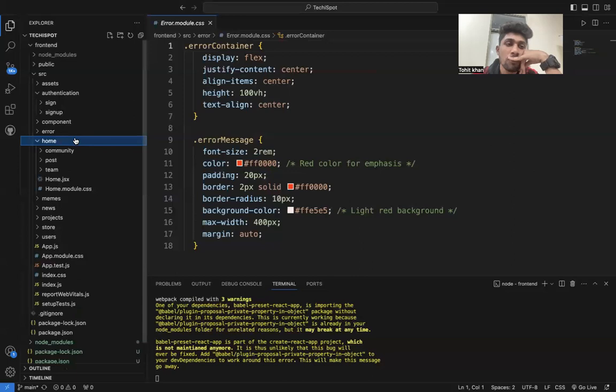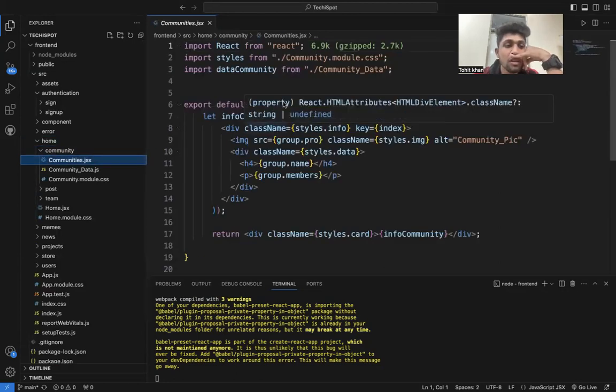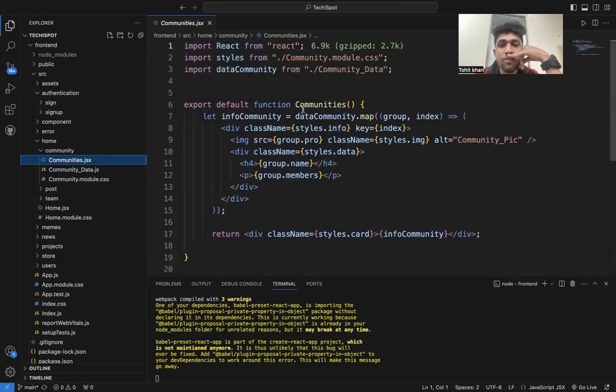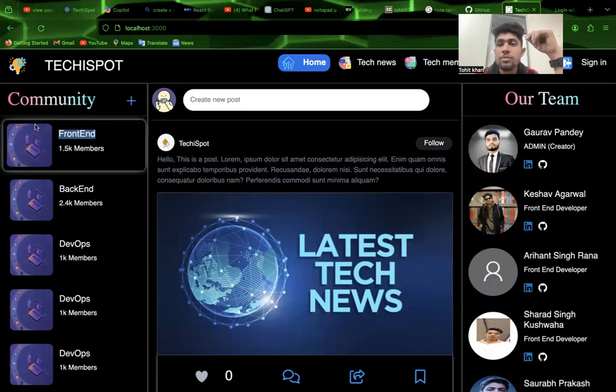And now we move to my home page. In the community session we take all these communities, like which type of community. We take community image, style information, group prop, group name and group members. For example, this has 1.5k members, the community name is front end, and its image will be shown.